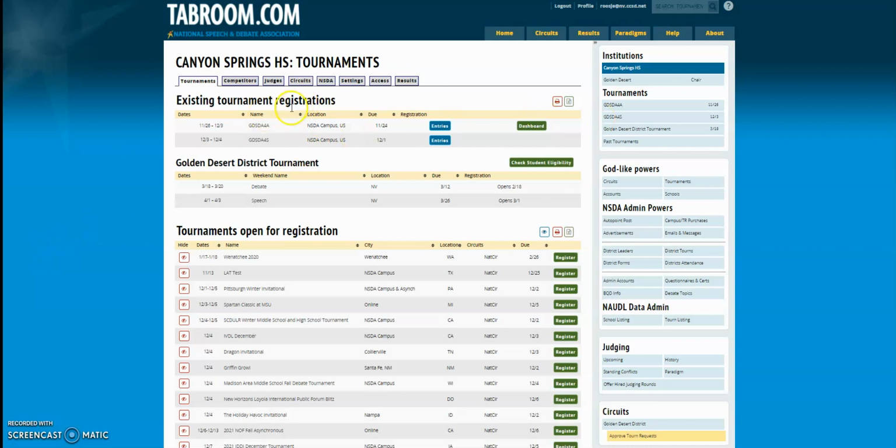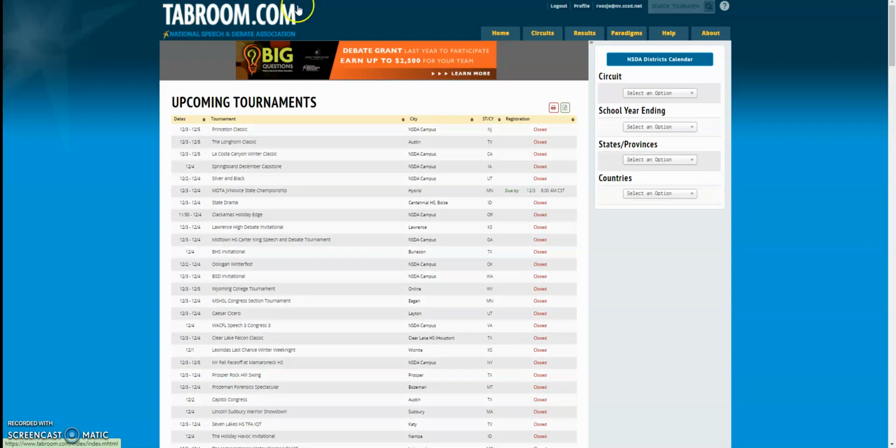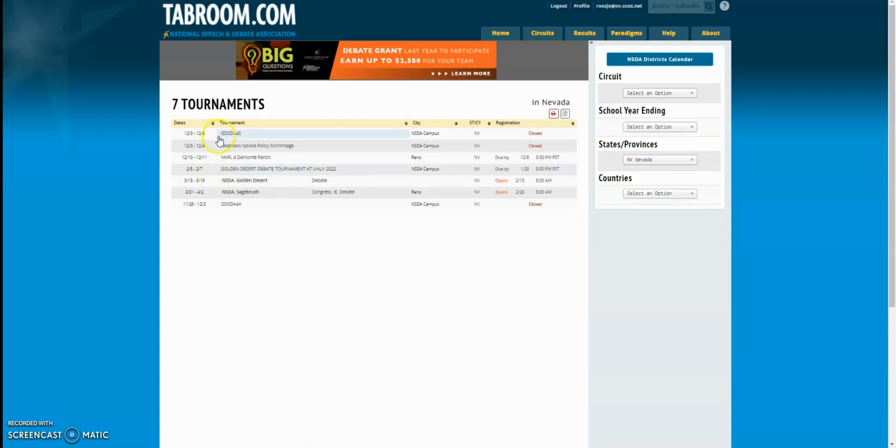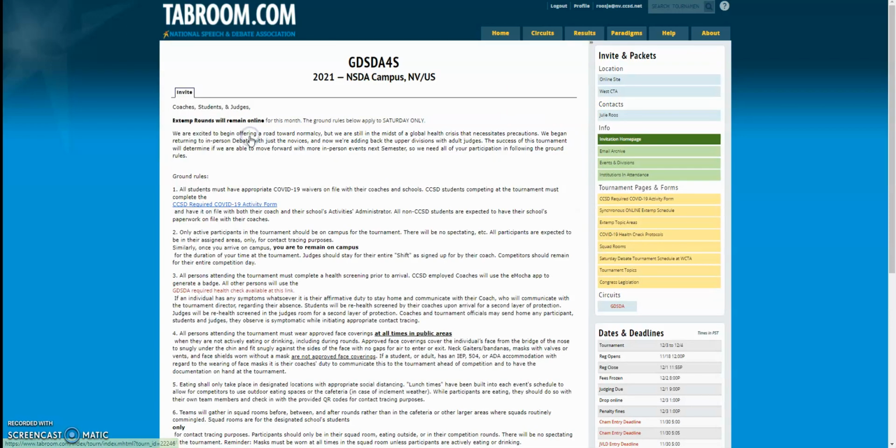Your entry to the next tournament might be here, your judging ballots might be here, but where we really want to go is the tournament list. So we're just going to click on where it says tabroom.com, and that's going to bring us back to the big list of tournaments. We want to look for local tournaments, so they're all in Nevada. And we want to look for the next tournament, which is GDSDA4S.